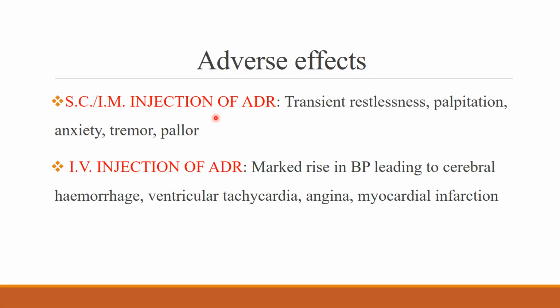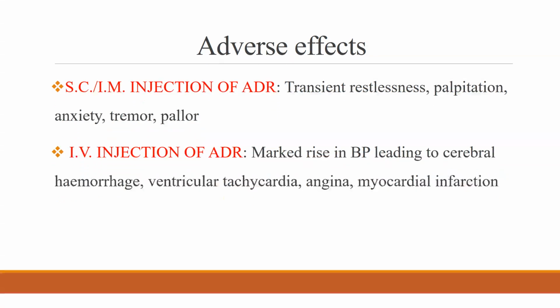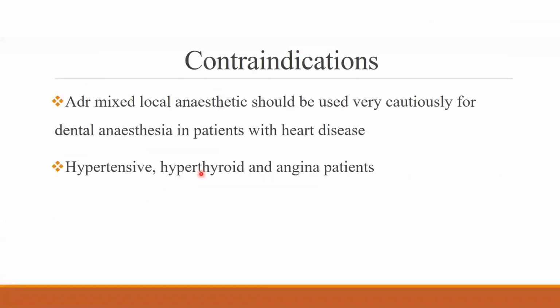You can notice here adrenaline is not given orally, mainly because whatever adrenaline we take orally is usually metabolized by MAO or COMT. What are the contraindications then? Usually, for any patient who is suffering from heart disease, hypertension, or hyperthyroidism, we must be very cautious while using adrenaline along with local anesthetic agent.